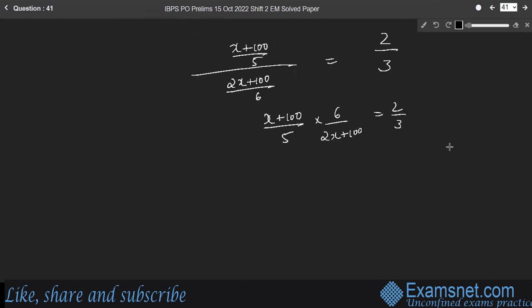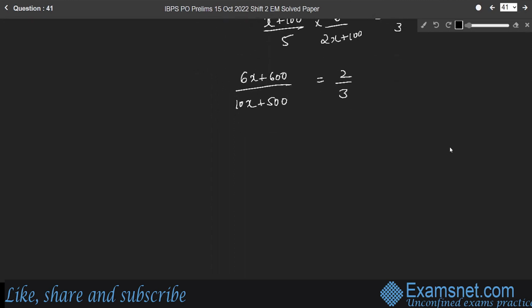So (6x plus 600) by (10x plus 500) gives 2/3. By cross multiplication, 18x plus 1800 is equal to 20x plus 1000. Therefore, 20x minus 18x, 2x, is equal to 1800 minus 1000, 800.